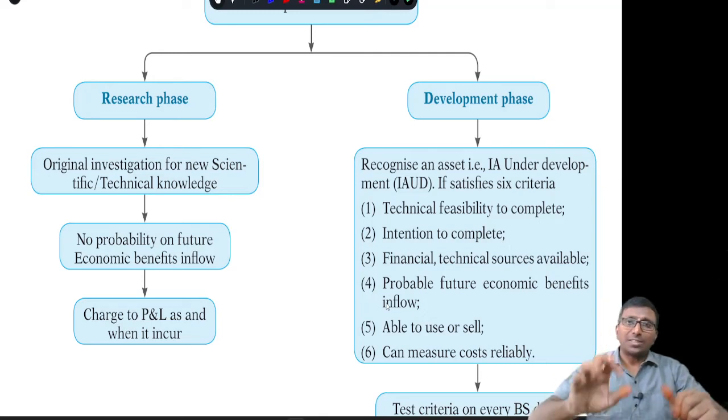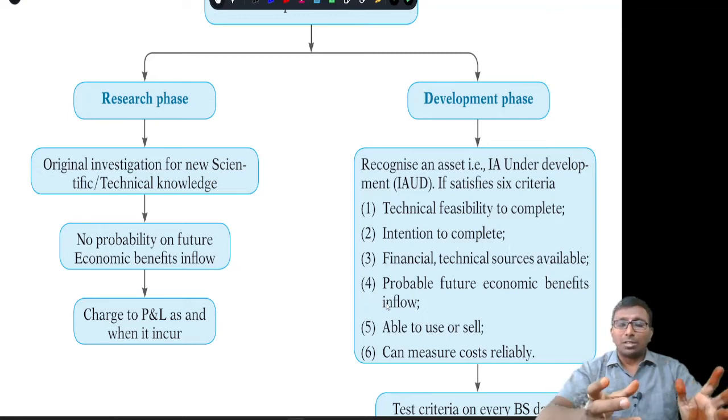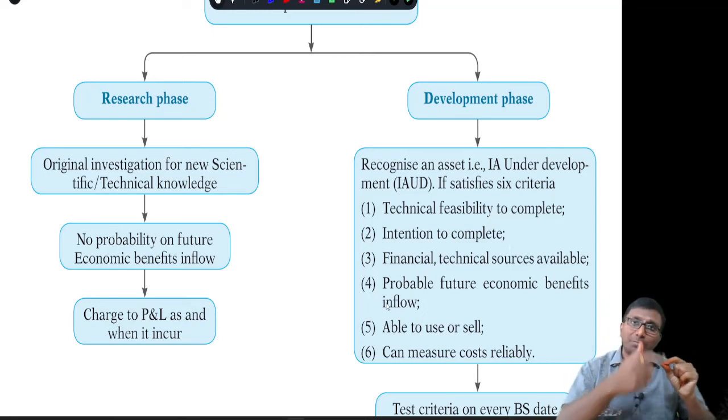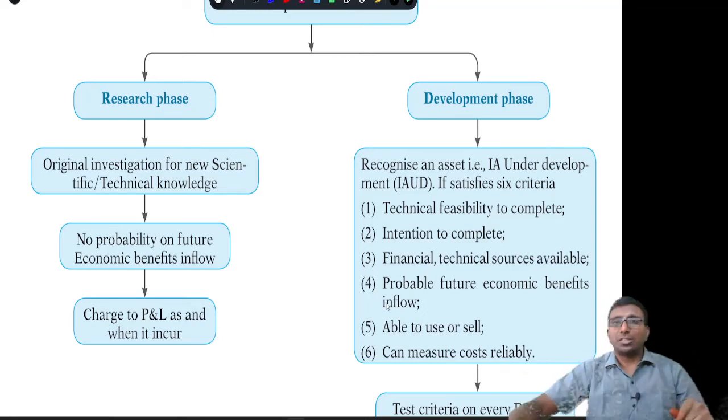When you satisfy the 6 criteria, it will become an asset, shown under the head intangible asset under development until development is completed. Once development is completed, it will be transferred to the intangible asset account, like CWIP account to PPE.